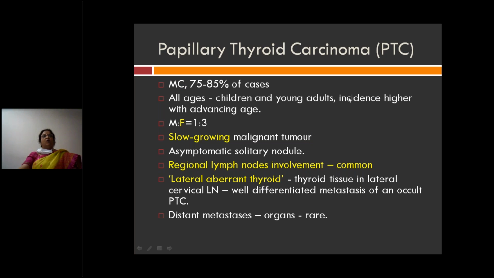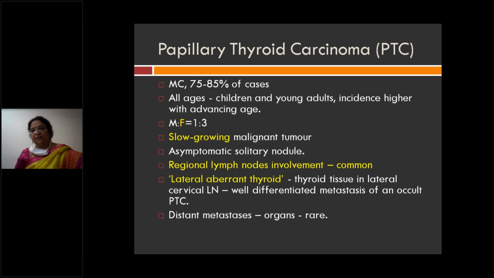So now we'll talk about papillary carcinoma of thyroid and follicular carcinoma. Already we have discussed the other two, so the differences of all four have been discussed. We'll talk about papillary carcinoma. It is the major type of carcinoma of thyroid, almost up to 85% of the cases. It is more common in children and young adults, and incidence is also higher with advancing age.